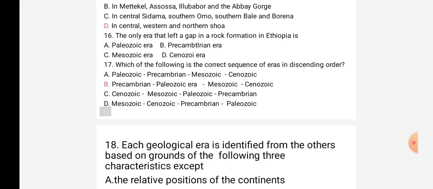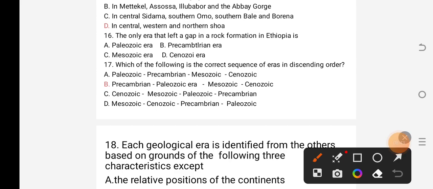Question number 17. Which of the following is the correct sequence of eras in descending order? Bear in your mind, which of the following is the correct sequence of eras in descending order?